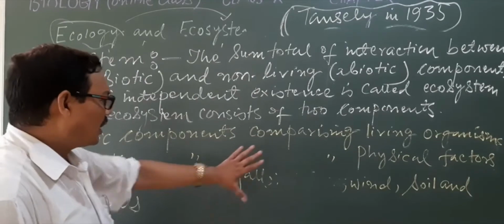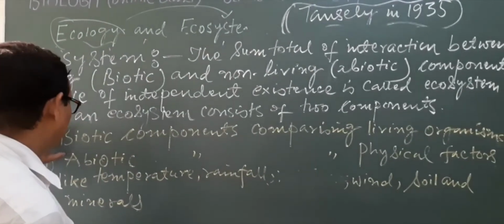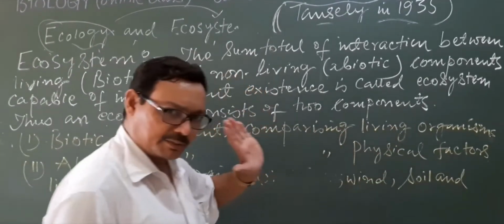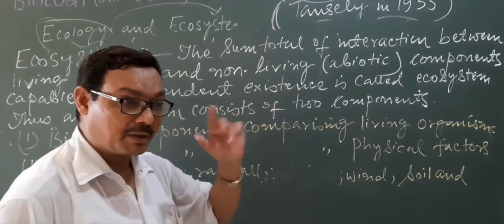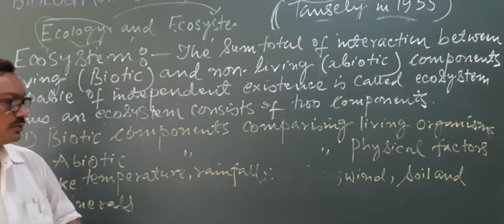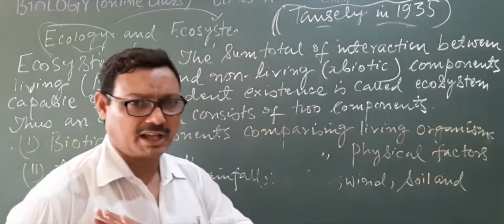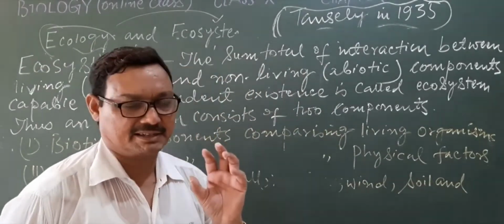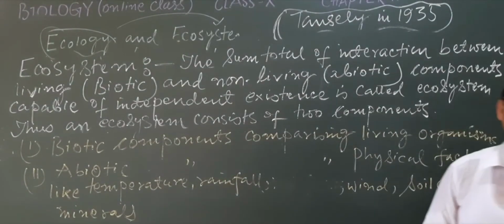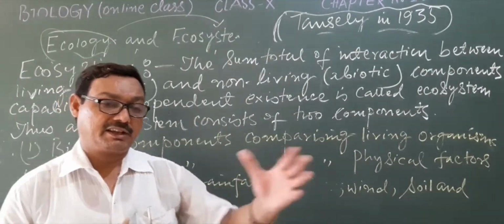Now, if we study this component part of the ecosystem, there are all the living organisms like the plants and animals. But from the ecological study point of view, we may differentiate them into three important categories. First, if we distinguish them depending upon the mode of nutrition, then we may classify them as autotrophs and heterotrophs.